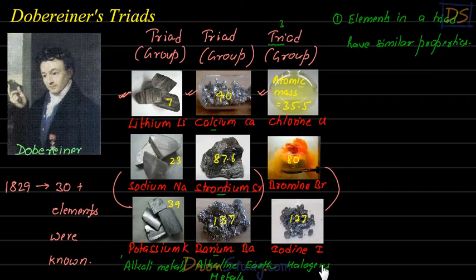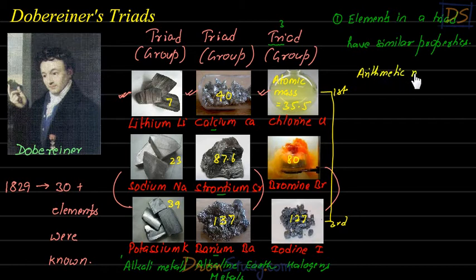Now let's talk about this triad first of all. Let me take the first element and the last element in this triad, the first and the third. Let me talk about these two first. Then at the end, I will talk about the second one. So let me take the average of their atomic masses, or arithmetic mean.